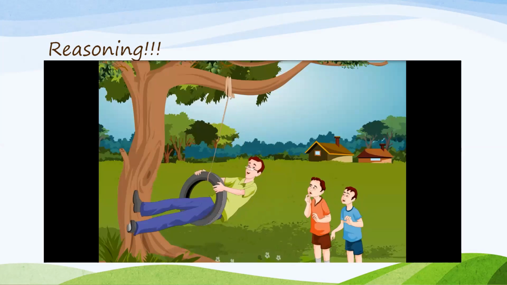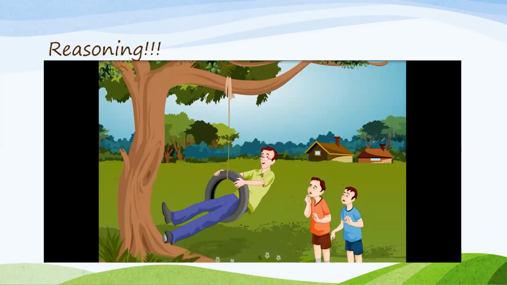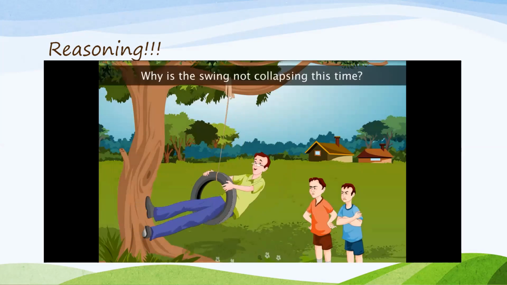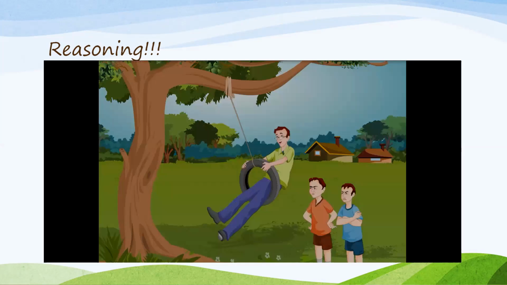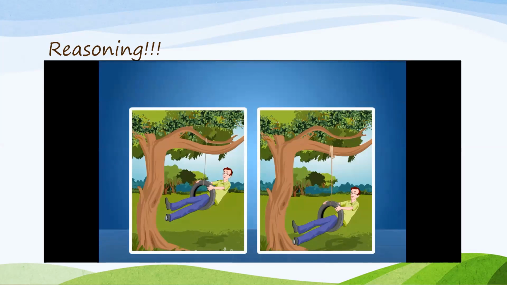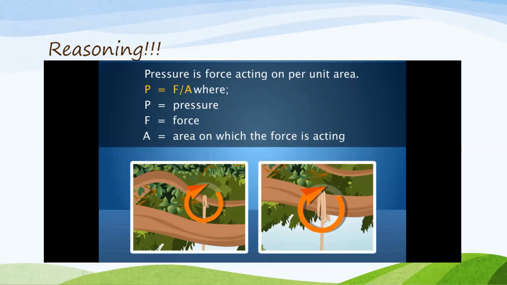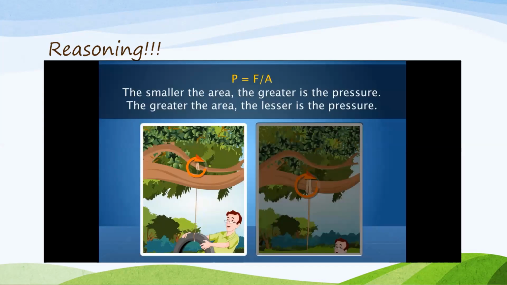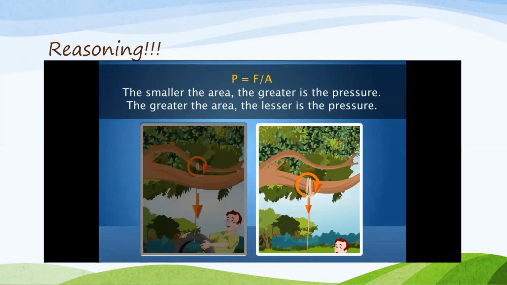So what is the difference in these two events? In the first case, he was using a smaller, narrower branch, which has less area. But in the second case, he has chosen a thicker branch, which has more area. So what is pressure? Pressure is nothing but force acting on an object per unit area. The equation is F by A. Since area is in the denominator, the smaller the area, the greater the pressure, and the greater the area, the lesser the pressure.